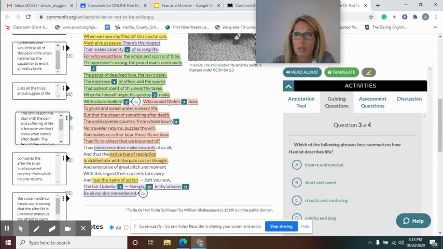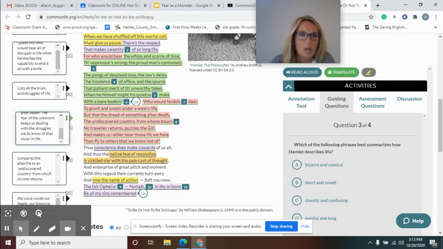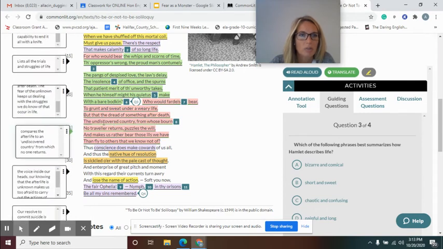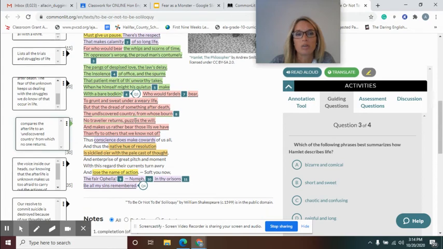So who would bear these burdens, the burdens of life, except that the problem is that we don't know the dread of something afterlife, the undiscovered country. The only reason that we deal with pain and suffering of life is because we don't know what comes after death. The fear of the unknown, this undiscovered country, keeps us dealing with the struggles that we do know that occur in life, because it's like, what's the phrase, the devil that we know versus the one that we don't. Or another thing that happens here is right here, this undiscovered country. He compares the afterlife to an undiscovered country, like something that hasn't been found yet or discovered.